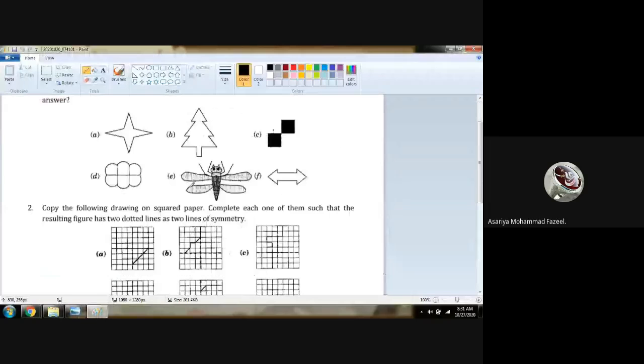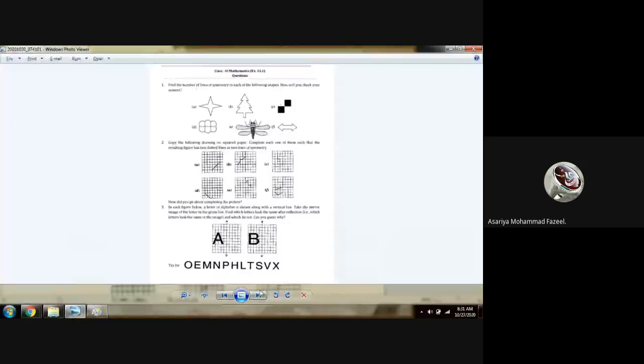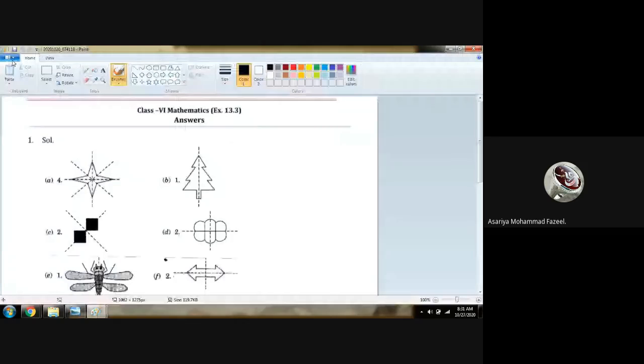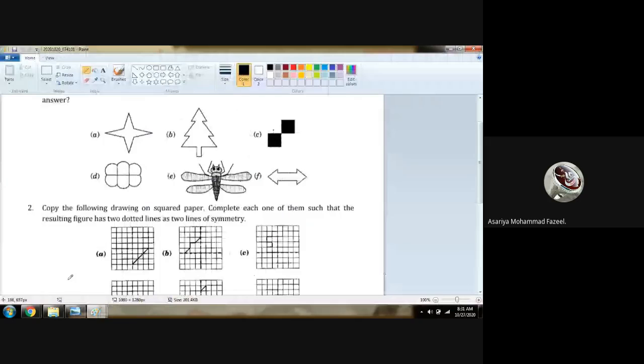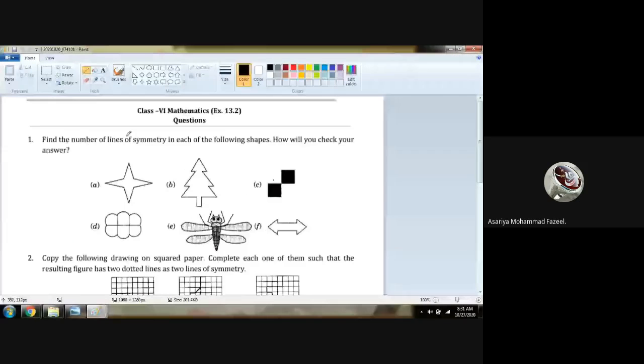Chalo. Find the number of lines of symmetry. Wait a moment, beta. Okay. Read it, beta. Find the number of lines of symmetry in each of the following shapes. How will you check your answer?